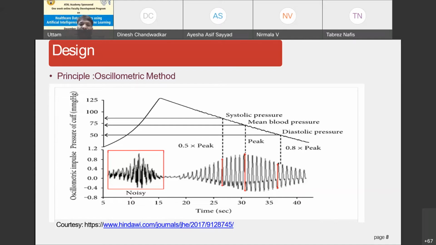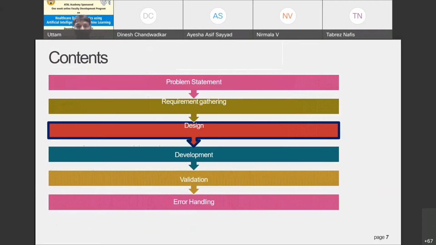Now you can see here, this is the oscillometric graph, and systolic pressure is detected at 0.5 of the peak value that we get in the oscillation, and diastolic is measured at 0.8 times the peak value.